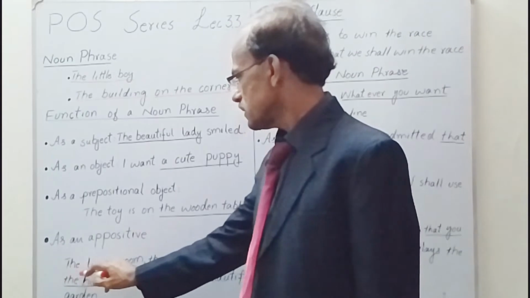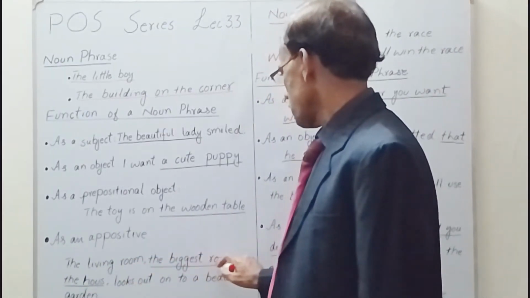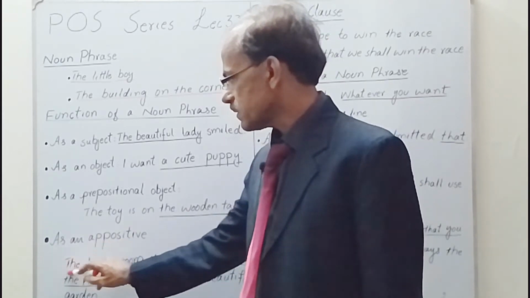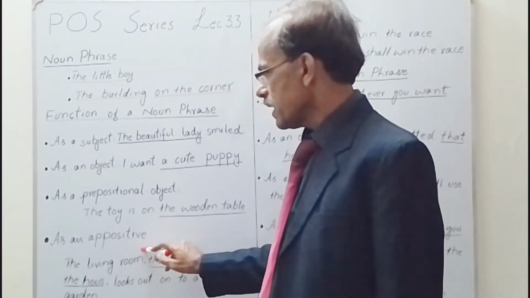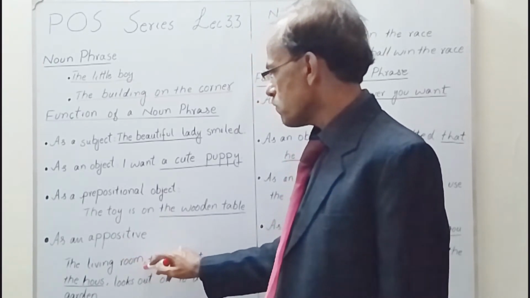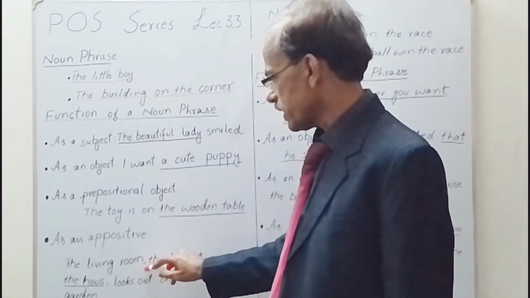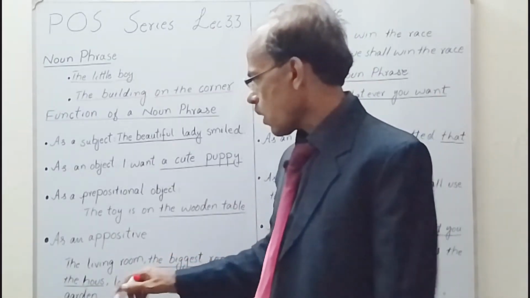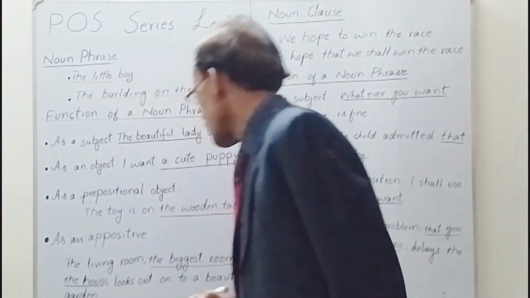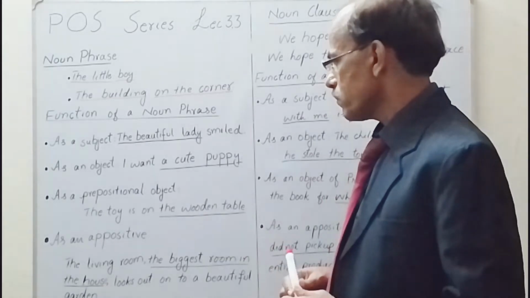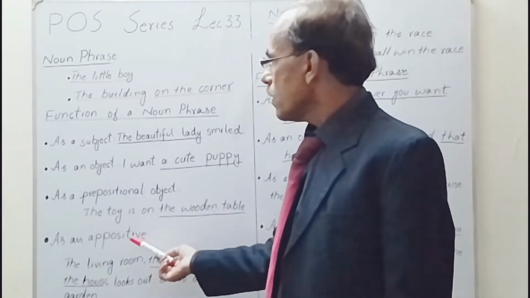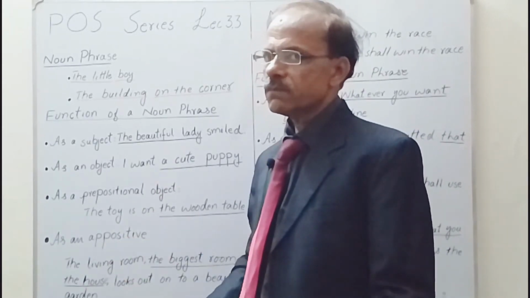Suppose here: "The living room, the biggest room in the house, looks out onto a beautiful garden." Both are the same thing, the living room, and we explain the same thing, room, with one more phrase, "the biggest room in the house." So this one is the noun phrase appositive.